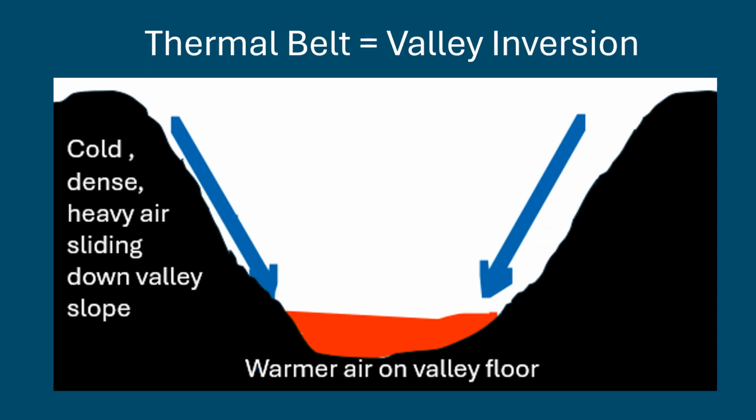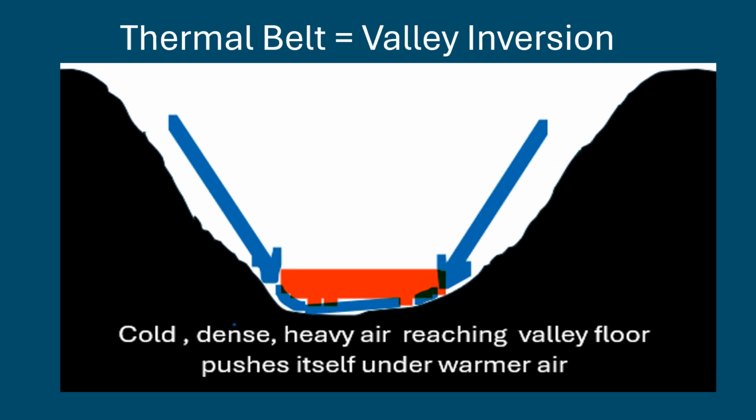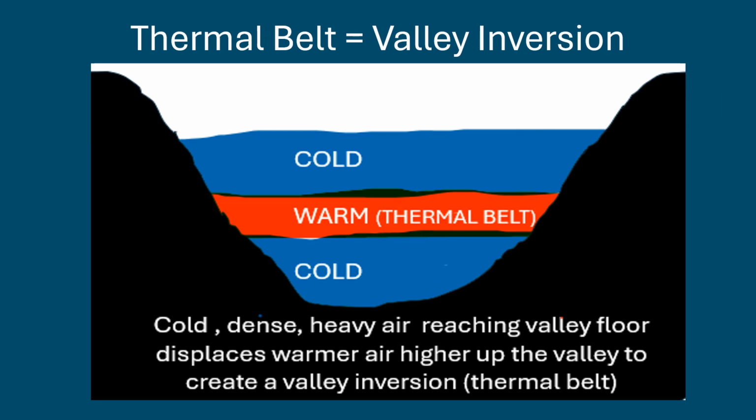At night, katabatic winds will bring cold, dense, heavy air down the valley slope towards the warmer air on the valley floor. This cold, dense and heavy air reaching the valley floor will push itself under the warmer air. This cold, dense, heavy air reaching the valley floor will displace the warmer air.